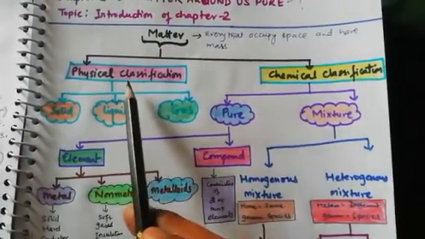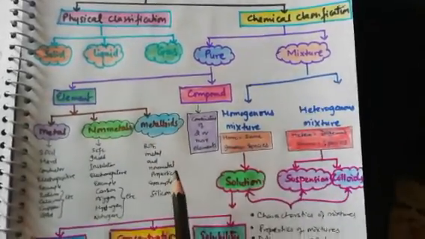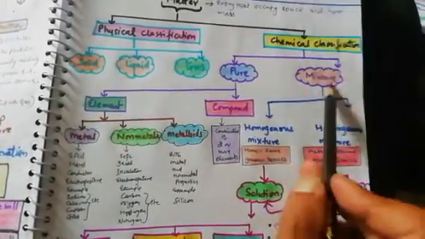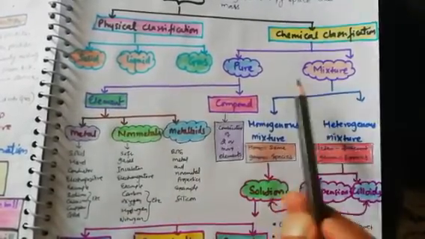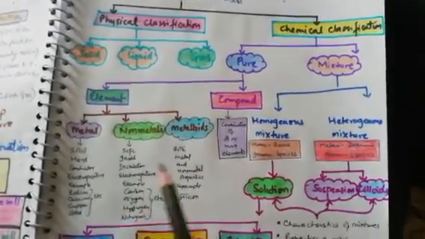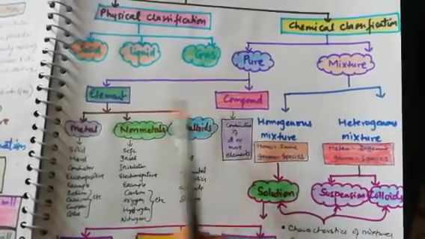That is matter, as I told already, physical and chemical. So pure and mixture are the two types of chemical classification, in which pure is further divided into two parts, element and compound, and mixture is divided into homogeneous and heterogeneous mixture. So in pure, element and compound are also further classified.